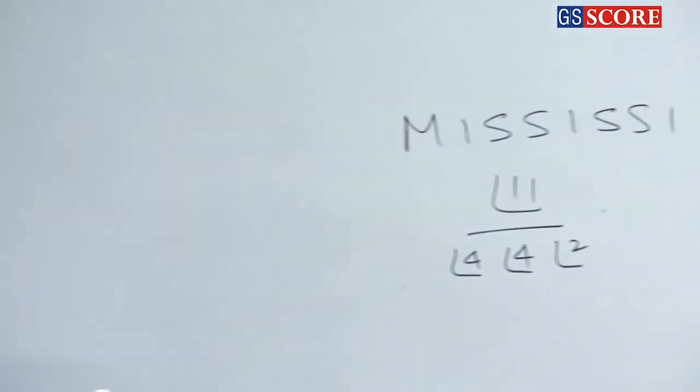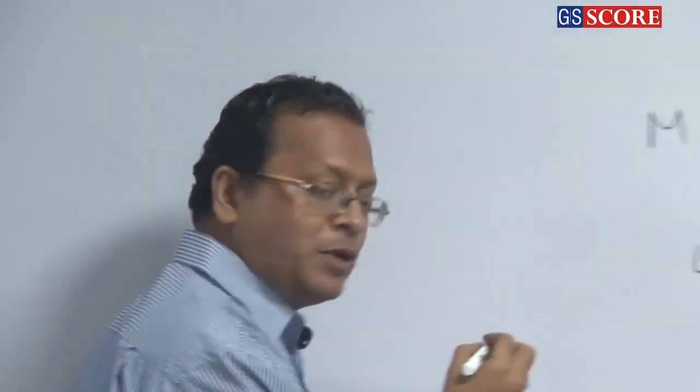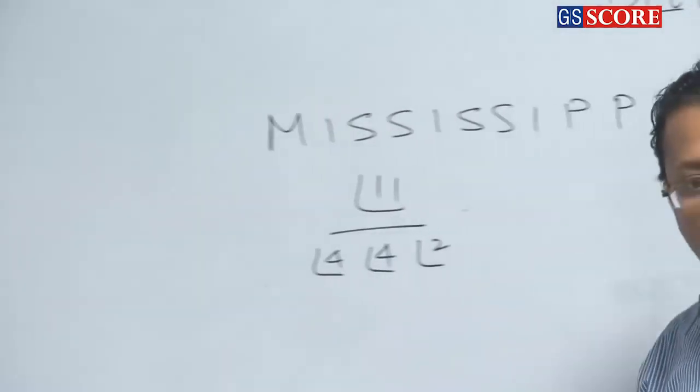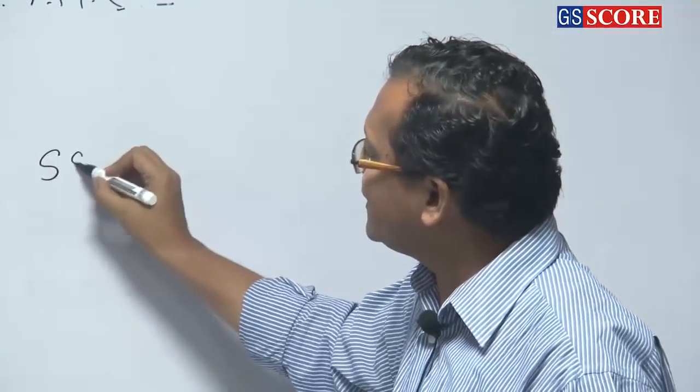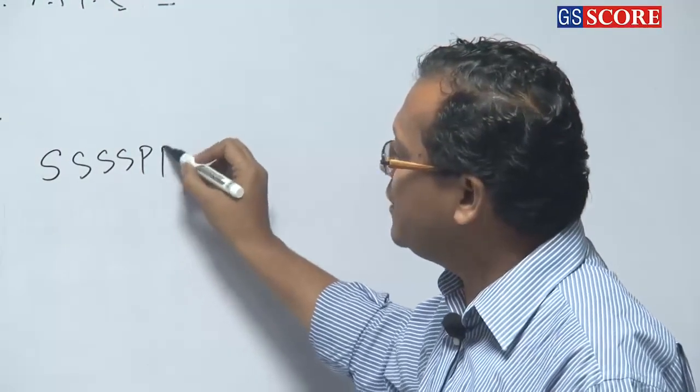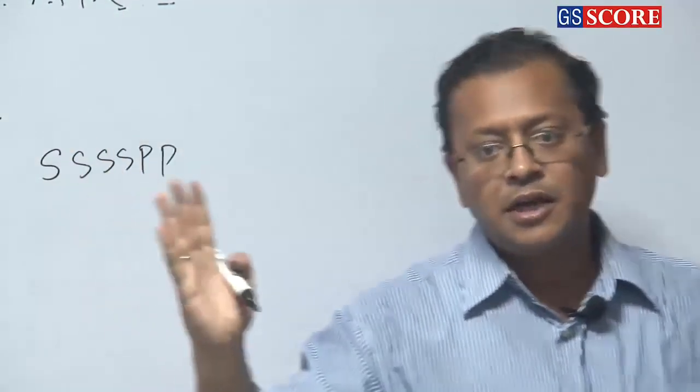That is what I was just about to say. So when you have to say S and P are always together, why don't we take S S S S P P as 1, as a single unit? Clear or not?